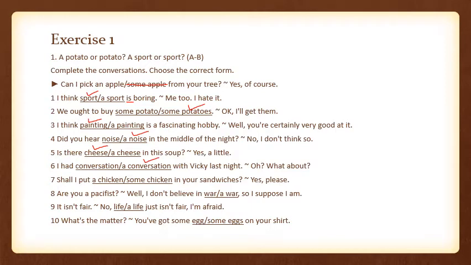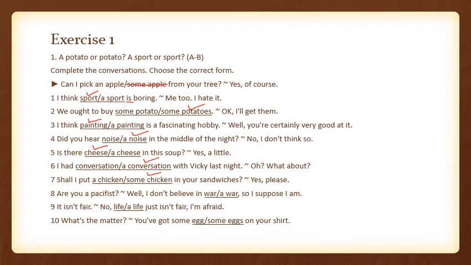Shall I put a chicken or some chicken in your sandwiches? Yes, please. Can I put some chicken? So in this context, chicken is to be used in a sandwich. It means that chicken is quantifiable here, and it has to be mentioned in terms of quantity.